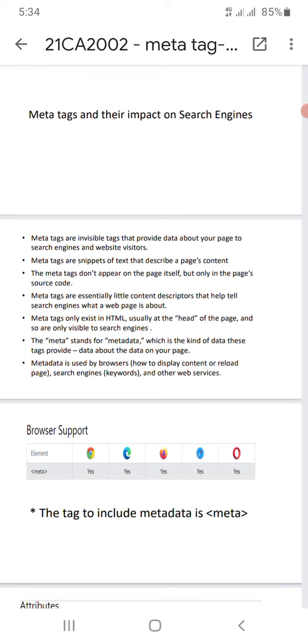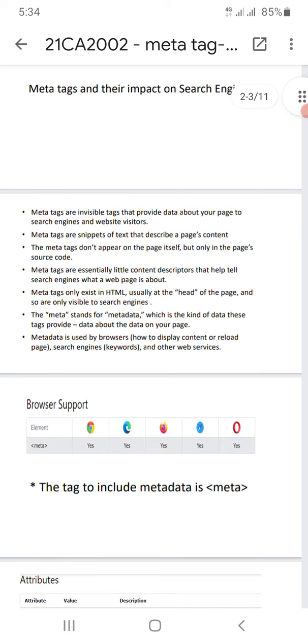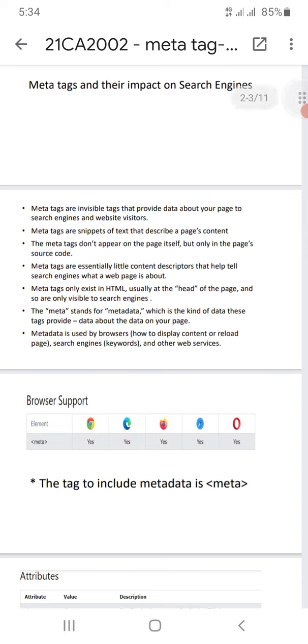At that time, meta tags help the search engine to find the pages for the website visitor. Normally meta tags are not visible to the user, only to the search engine. Meta tags are snippets of text that describe the page content.